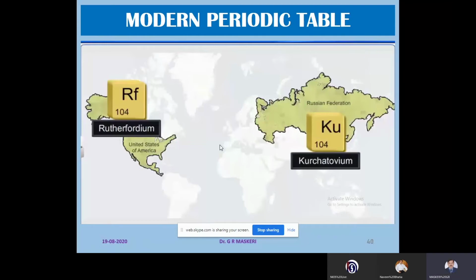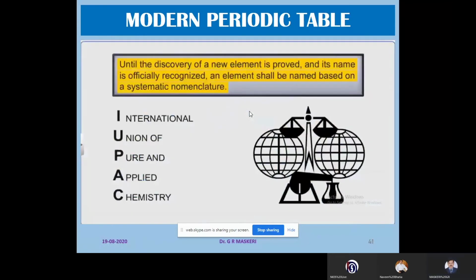In order to have a fixed name for an element, temporarily the name is specified by IUPAC. The International Union of Pure and Applied Chemistry is a group of scientists which decides the name of the element until its properties are clearly published.